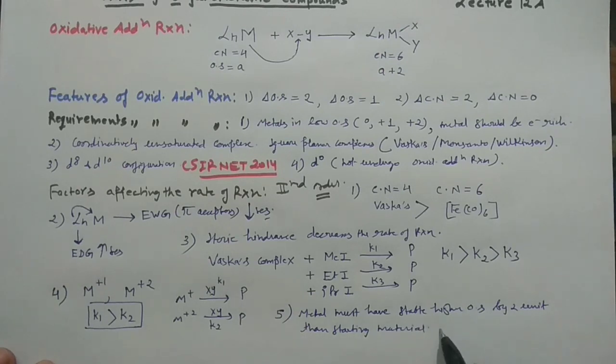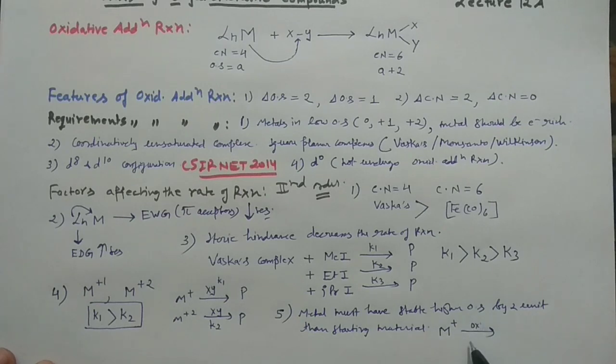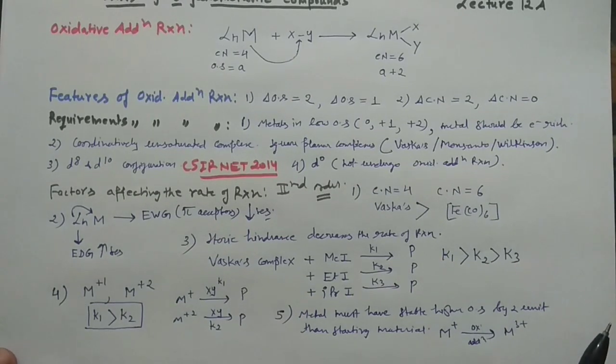Say you are doing the oxidative addition reaction with M+1 and you get M+3. This +3 should be stable for that particular metal. If it is not stable, the rate of the reaction would be very slow. This is another very important feature to keep in mind. I hope this is clear to you.